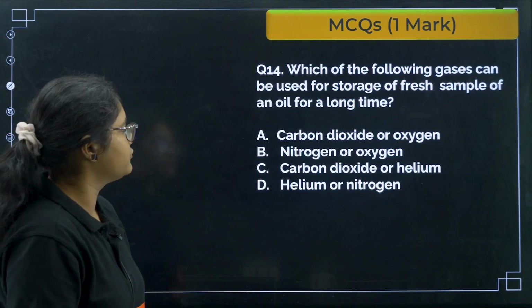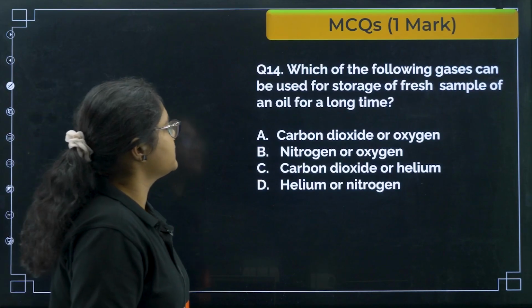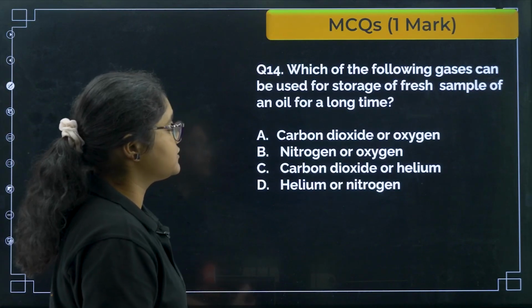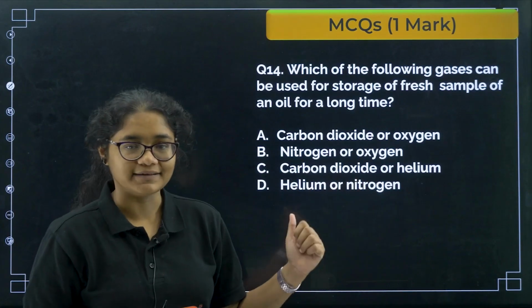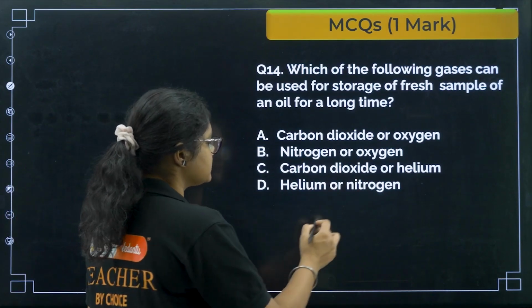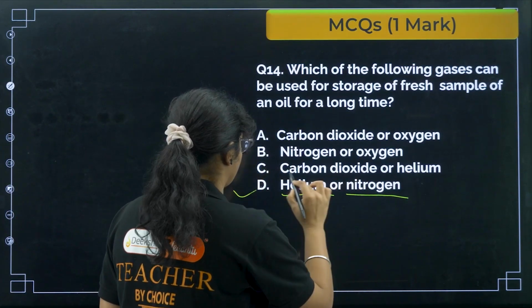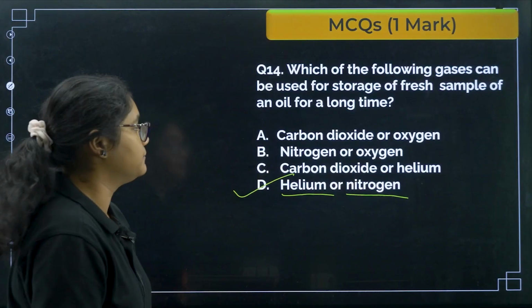Fine. Next, which of the following gases can be used for the storage of fresh sample and oil for a long time? So this is to prevent rancidity, right? So we can use inert gases like helium and nitrogen, option number D here.